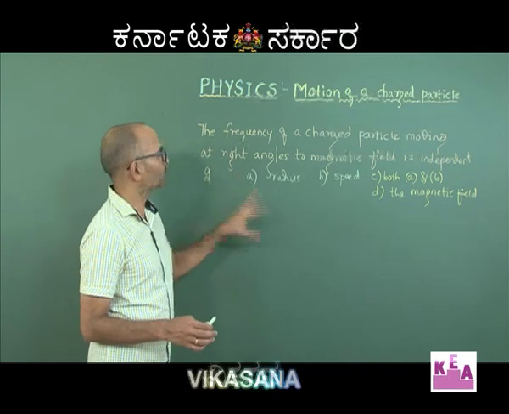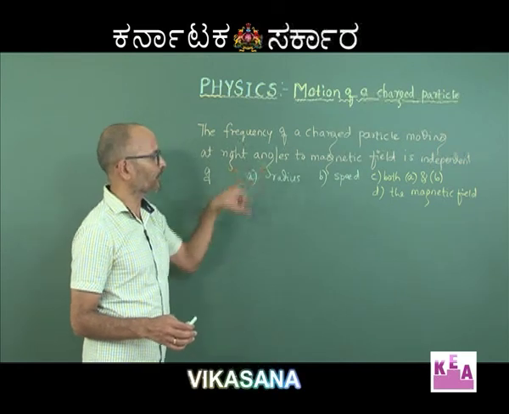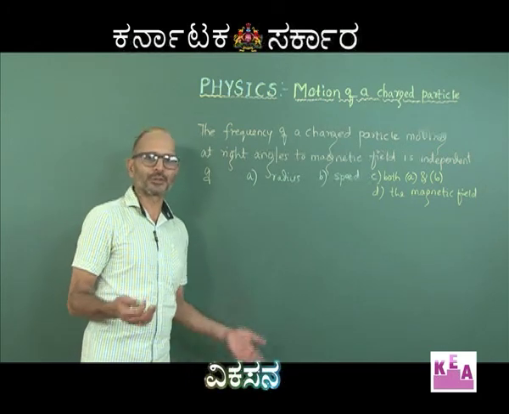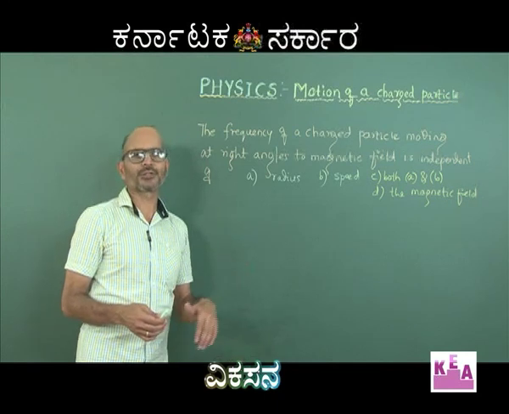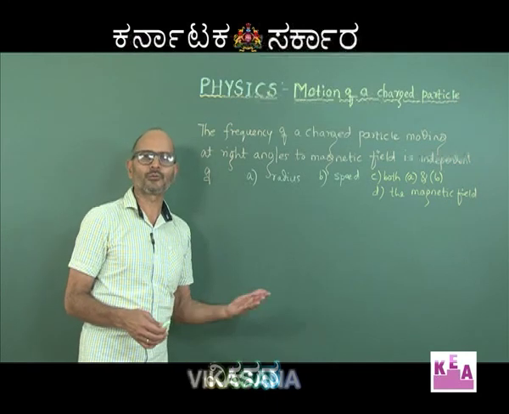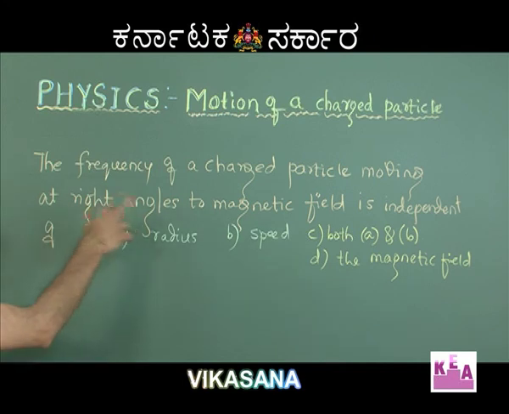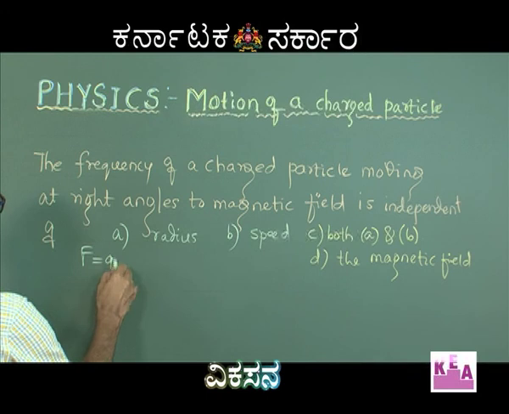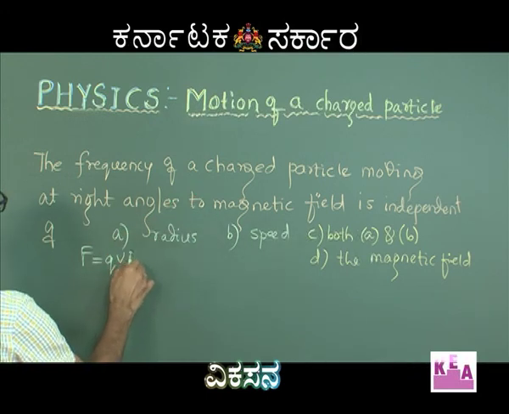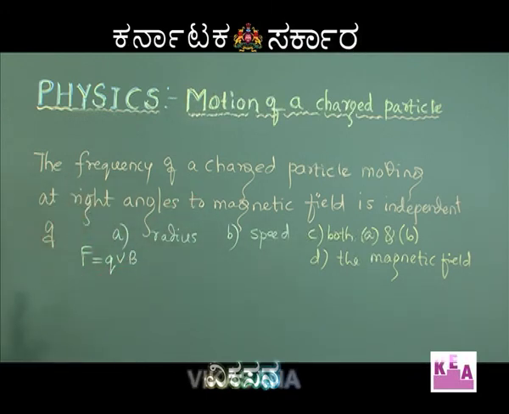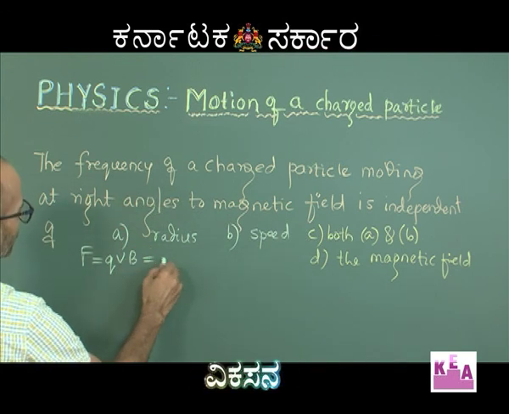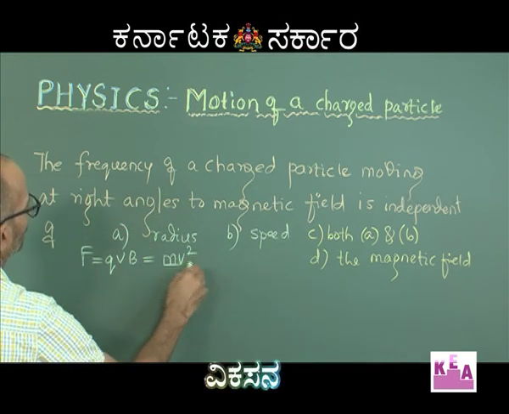So what he means by frequency here is the reciprocal of the time it is going to take to go round once. Fine. So 2 pi r will be the distance which the particle is supposed to cover. Let us see what is the frequency of rotation. Okay, so what is the force? You can write F equal to QV cross B, and because the angle is 90, I can write the force as F equal to QVB, right? And this force itself will provide the necessary centripetal force for the particle to undergo circular motion. Therefore, I can equate this to mv square by r.